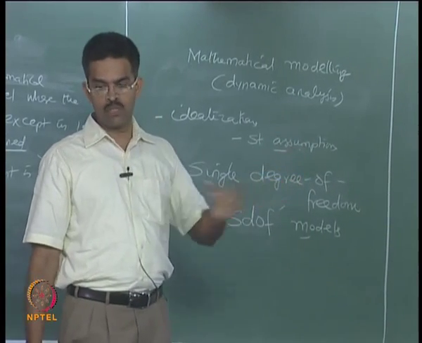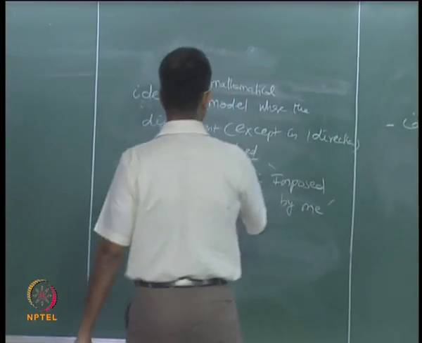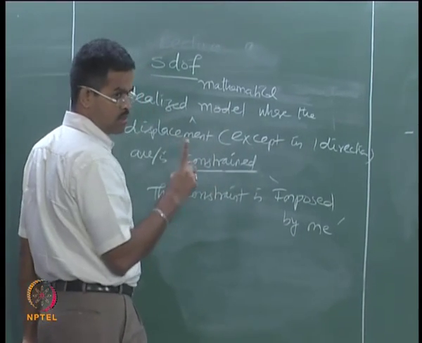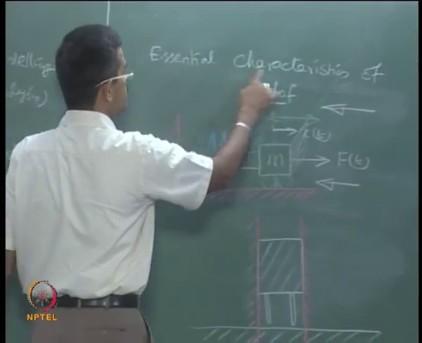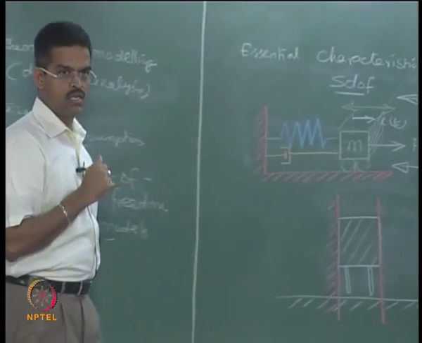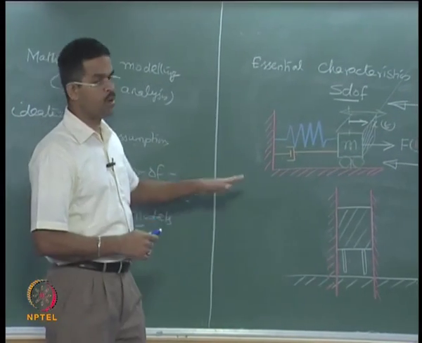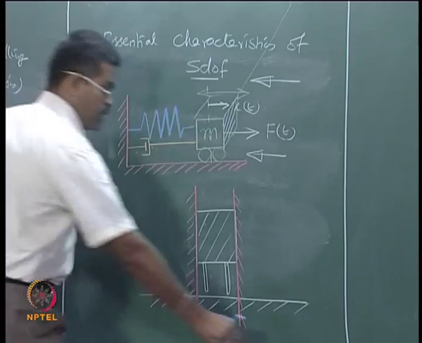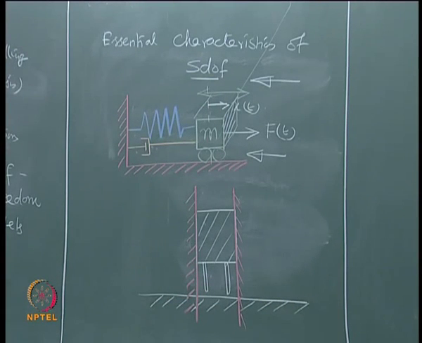Before we see those respective models which exist in the literature, which impose constraints on any other degree or direction of motion except one, we will first understand the essential characteristics of this idealized model and what they actually represent in physical terms, because they are important for me to solve the problem. Okay. Any questions here? Any doubt, any questions here? We will remove this.